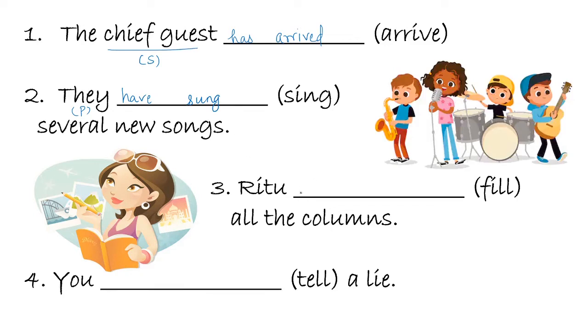Ritu has. So Ritu is singular. So for singular subjects I use has. So Ritu has filled. The third form of the verb fill is filled. Ritu has filled all the columns. For you, I, they, we, and plural subjects we use have. So for you I use have. You have told. Tell, told, told. You have told a lie. So this is how we frame sentences using present perfect tense. So I hope you're clear with the concept.